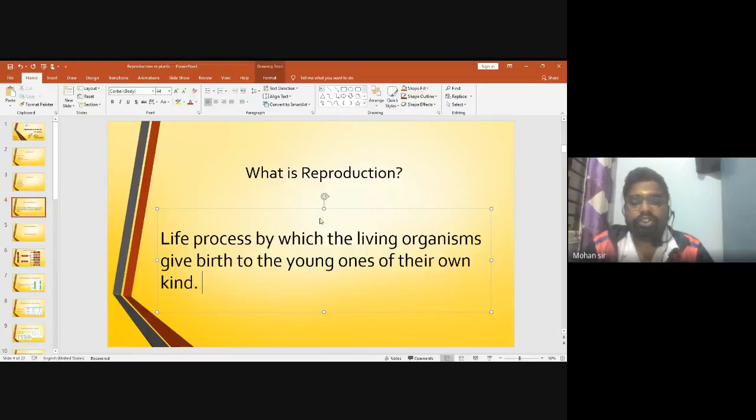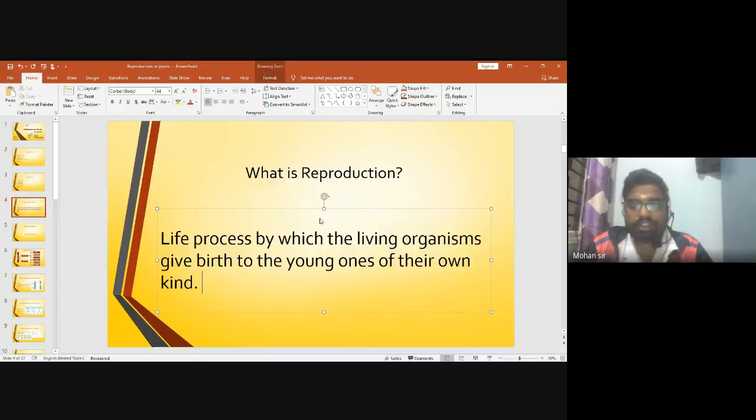I cannot use the pollen grains of a hibiscus plant to grow a jasmine plant. I cannot use a stem of a rose plant to grow a sugarcane plant. I cannot use the nodes or eyes of the potato to grow an onion. Correct. So the living organisms give birth to young ones of their own kind.